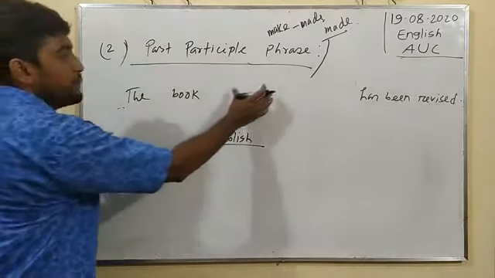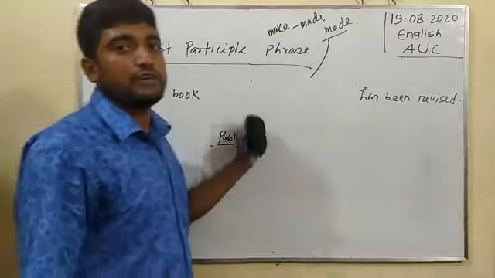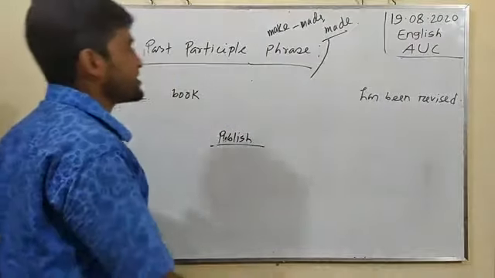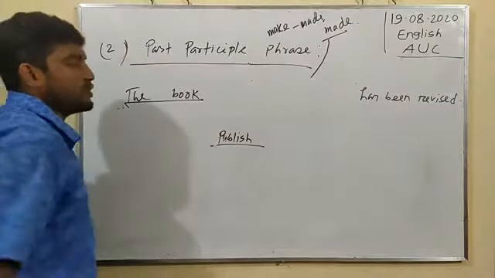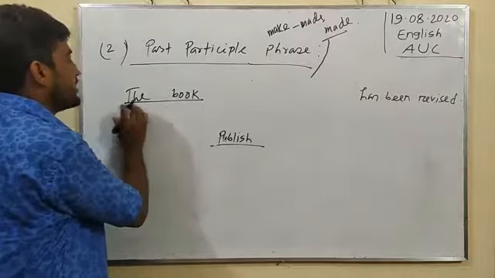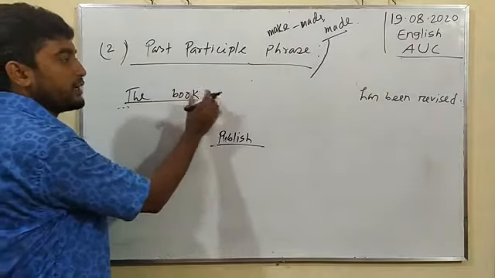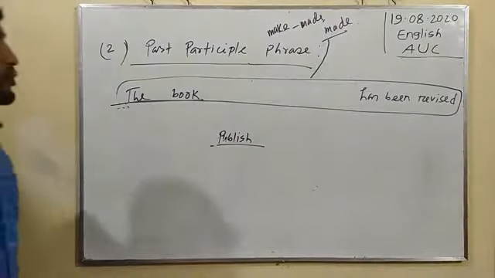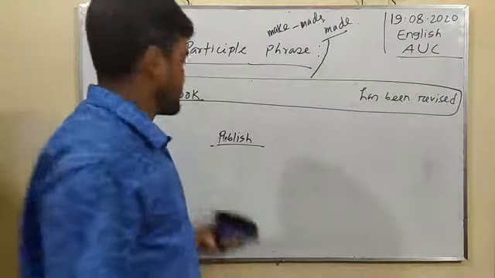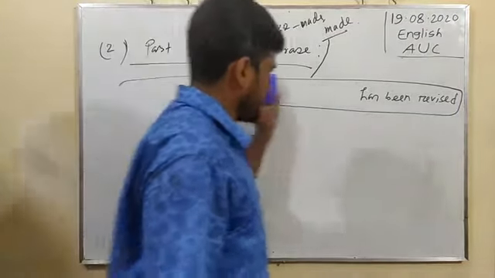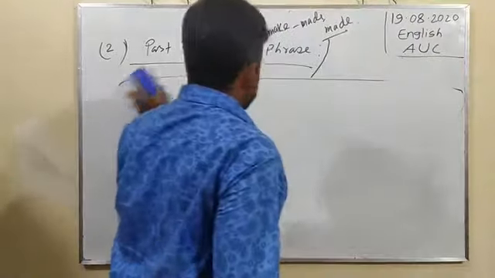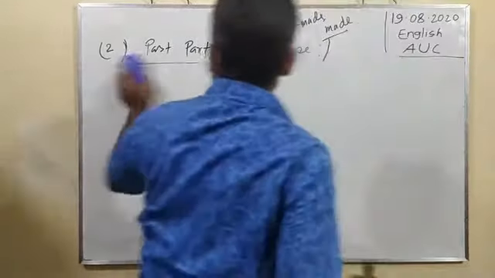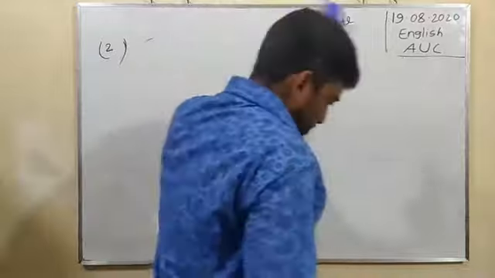Published in 2012 gives extra information about the noun. What is the noun here? The book. The complete sentence is: the book has been revised. And I am going to discuss the next rule, rule number 3. Write down.